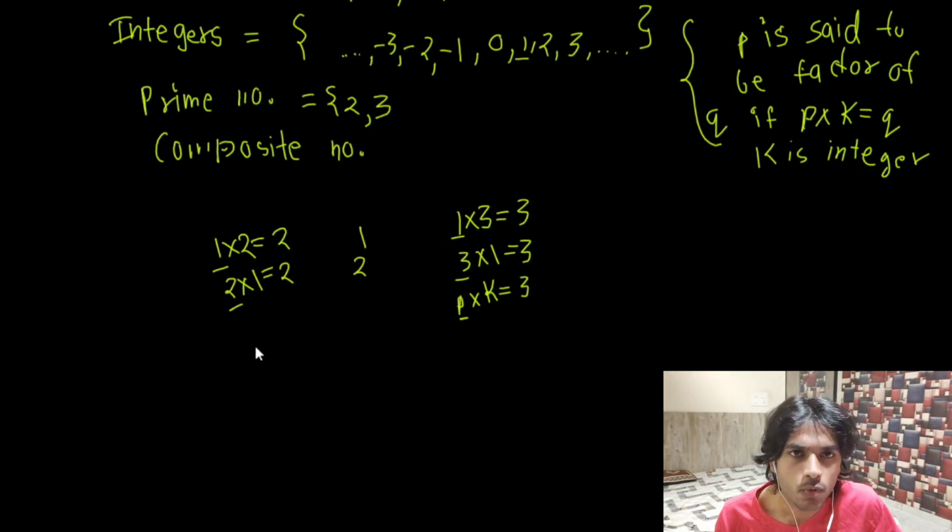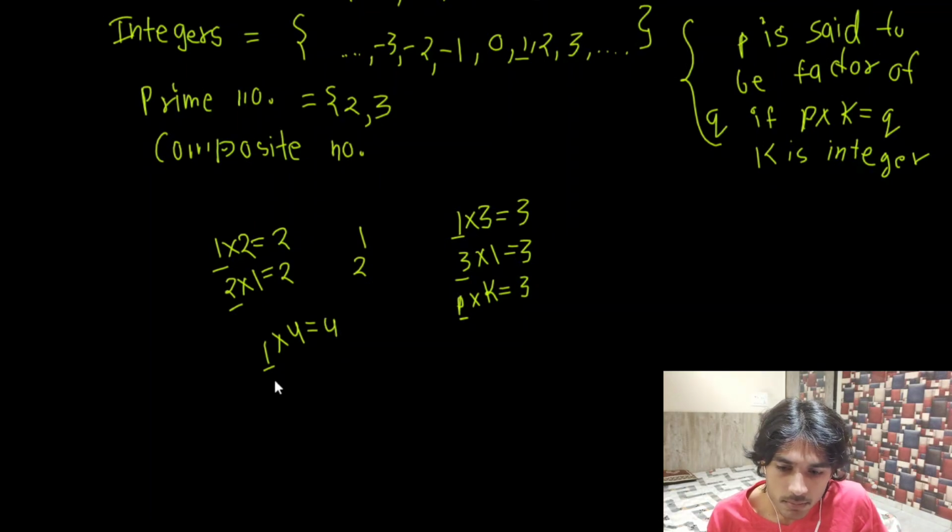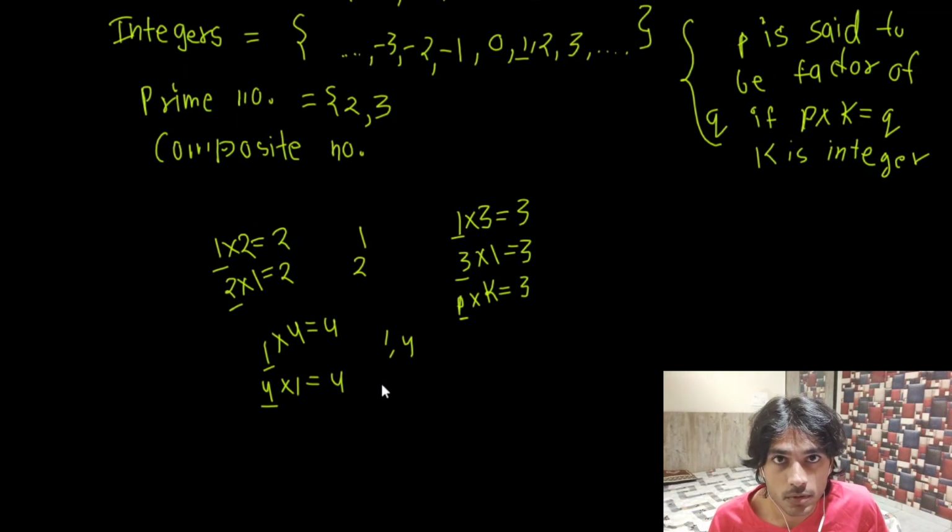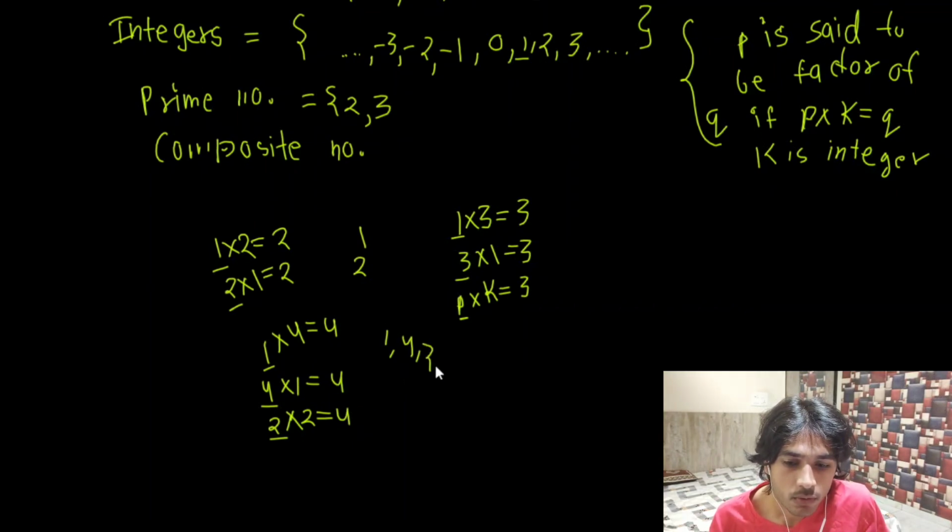Now think of 4. So 1 times 4 is 4 and 4 times 1 is 4. So definitely 1 and 4 are the factors. But can you think of any other number in whose table 4 occurs? If I write 2 multiplied by 2, it also equals 4. That means 2 is also a factor of 4.